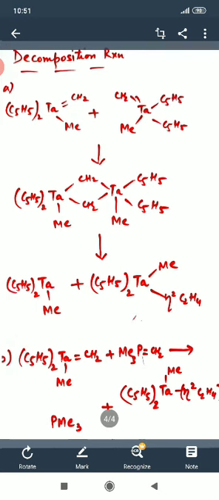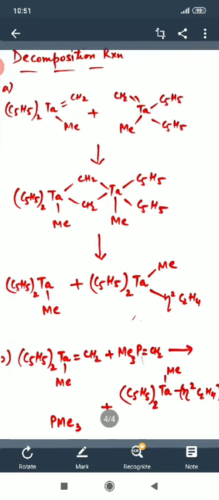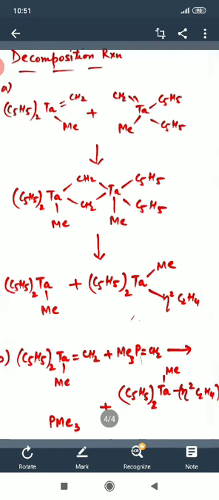This CH2 and the double bond CH2 get bonded and form C2H4. So the double bond between Ta and CH2 is broken down and converted into a single bond with the product eta2 C2H4 ligand attached to the tantalum. The rest of the ligands remain the same. So these are the decomposition reactions which these molecules undergo.